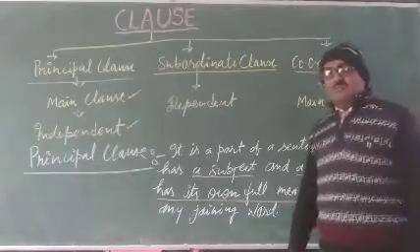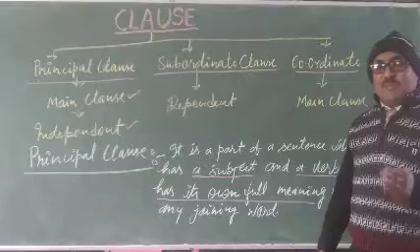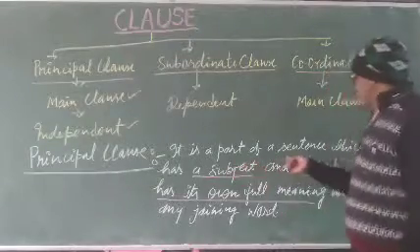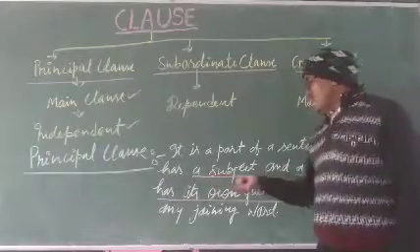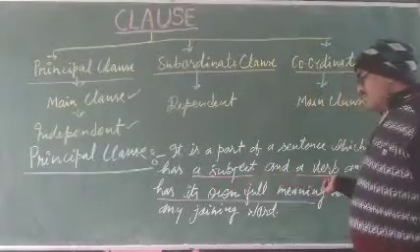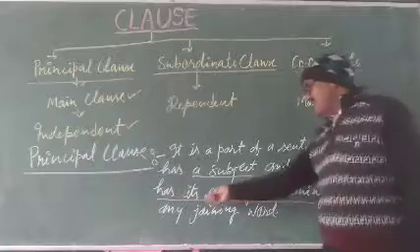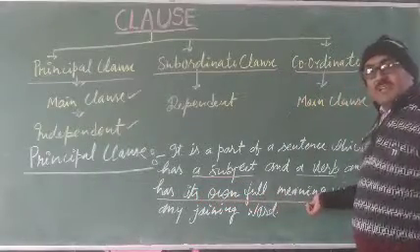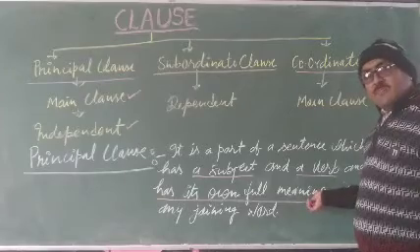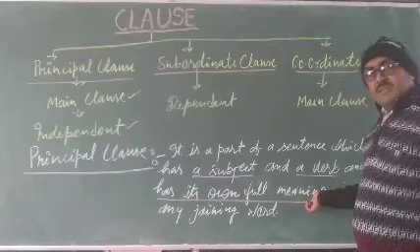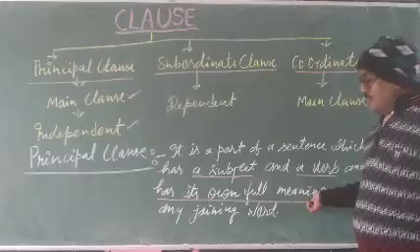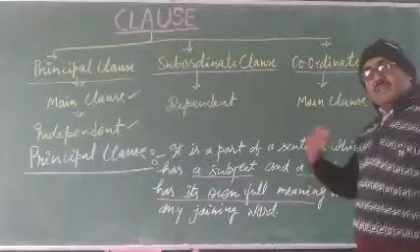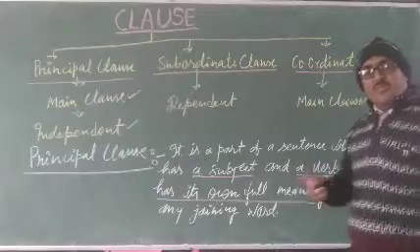How to identify the principal clause in a sentence? The first condition is that it has a subject, a verb, and has its own full meaning. It means the principal clause does not depend on others for its meaning.